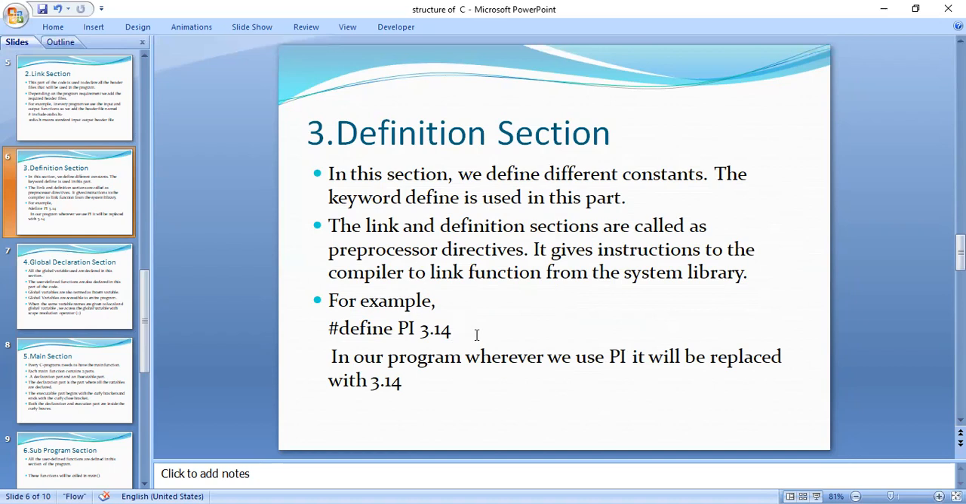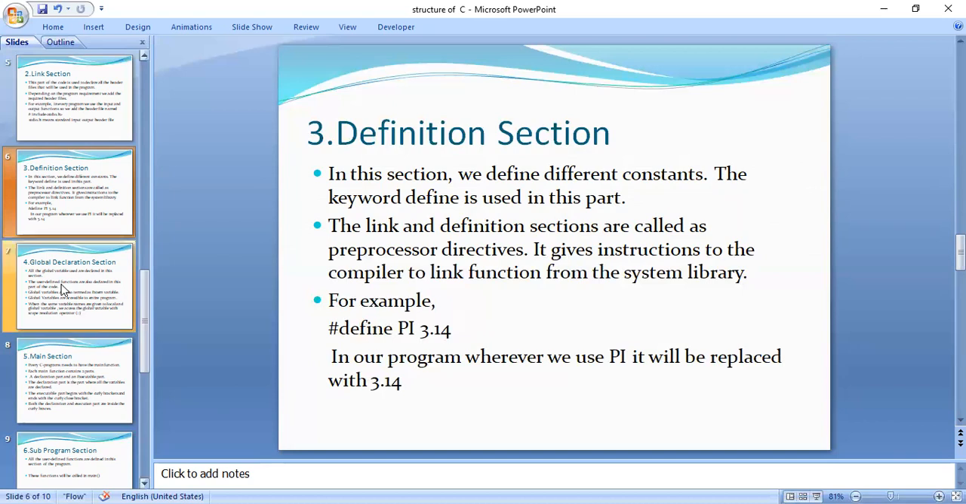Whenever the compiler sees pi in our program, since we have written #define PI 3.14, it is going to replace the pi value with 3.14. However many times it appears in our program, that many times the compiler is going to replace pi with 3.14. So that is the purpose of the definition section, to declare the constants. Okay? And next we can go further.